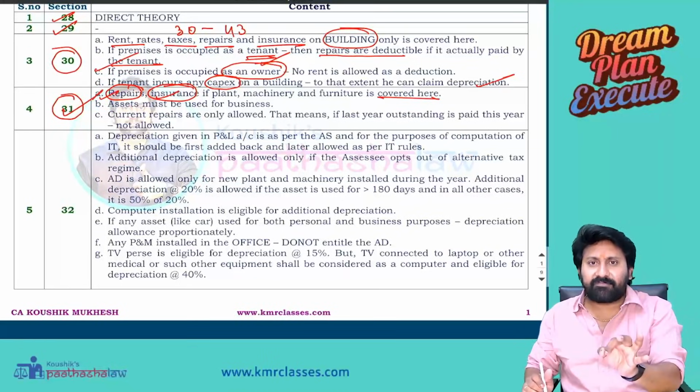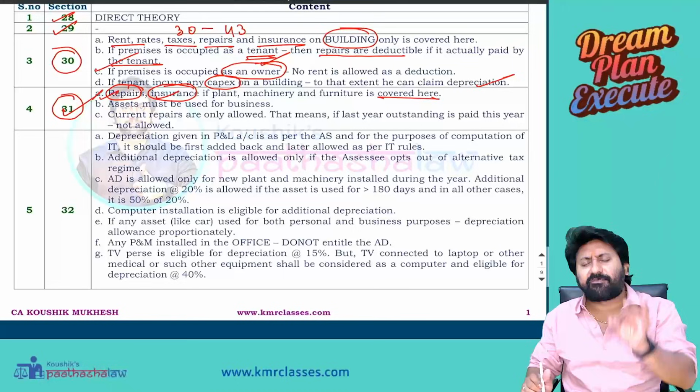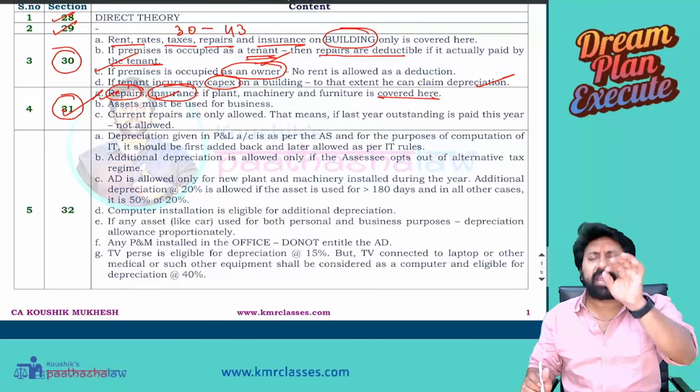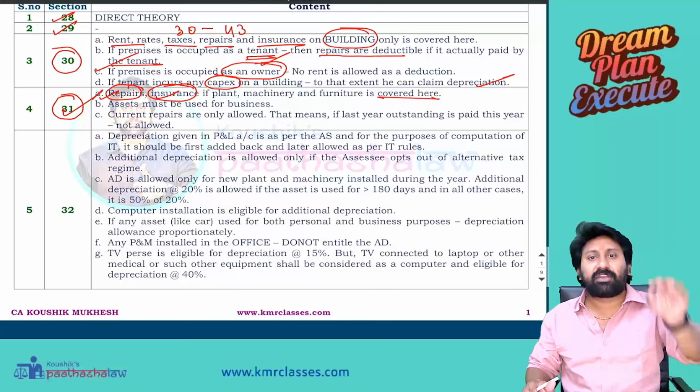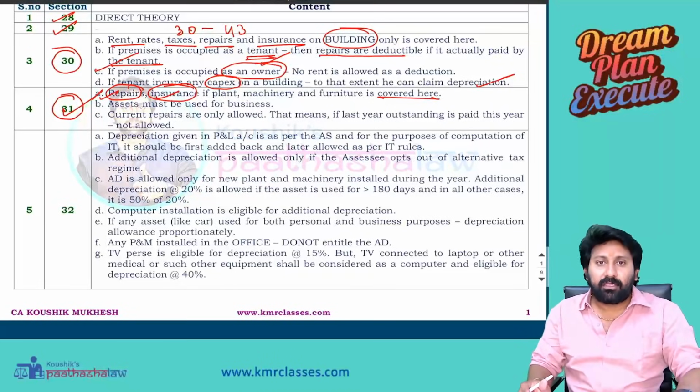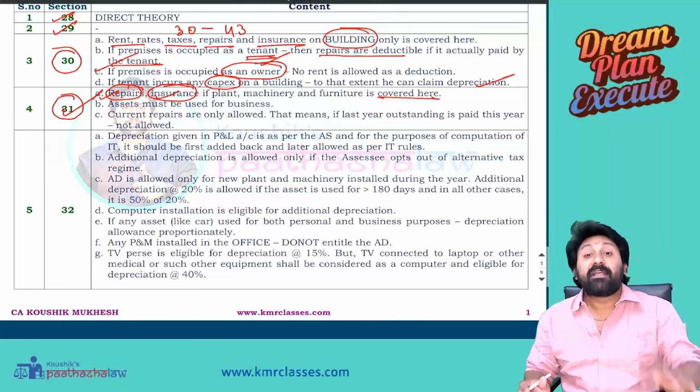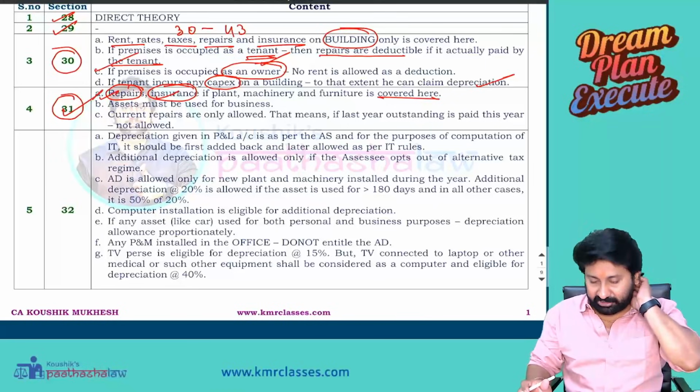Any expenditure which is wholly and exclusively incurred for the purposes of business, which is not capital expenditure in nature, which is not illegal in nature, which is not an infraction of any law, which is not any default of any law. If you are incurring any revenue expenditure, then it will be allowed as a deduction.